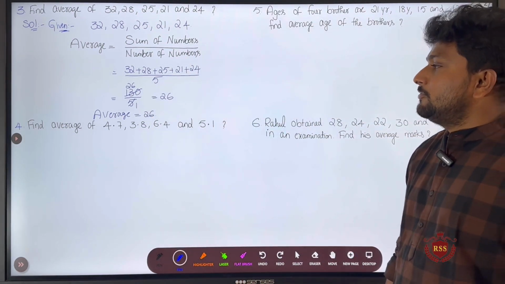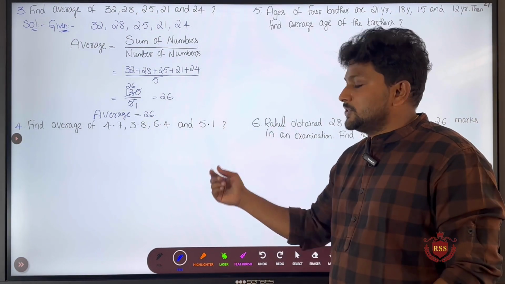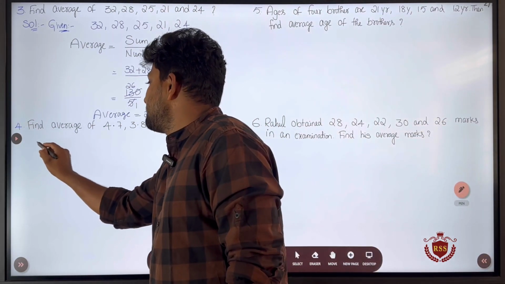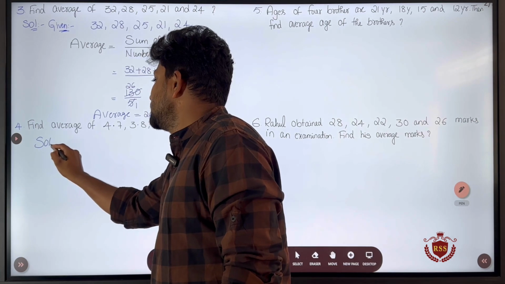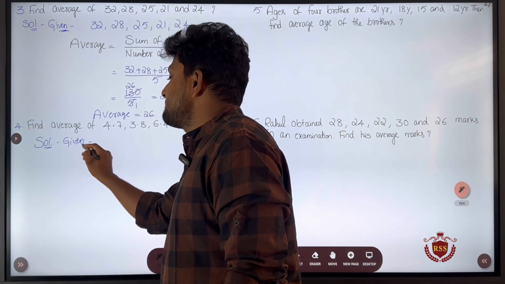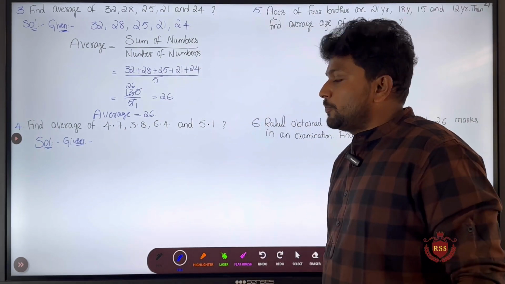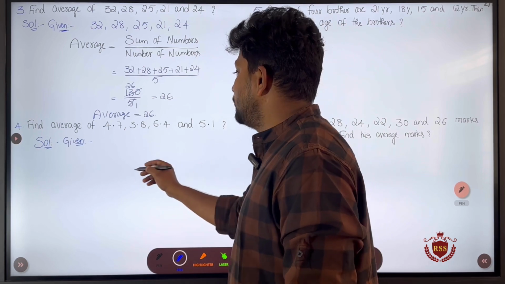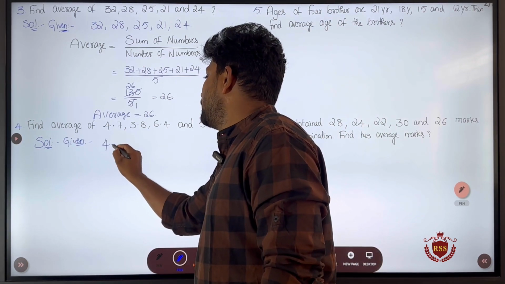Next, they have given some decimal values and we need to find their average. What are the given decimals here? The given decimals are 4.7, 3.8, 6.4 and 5.1.